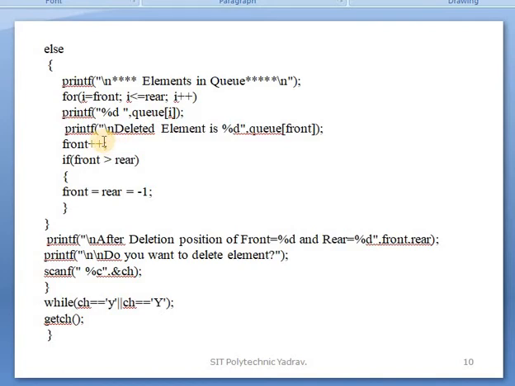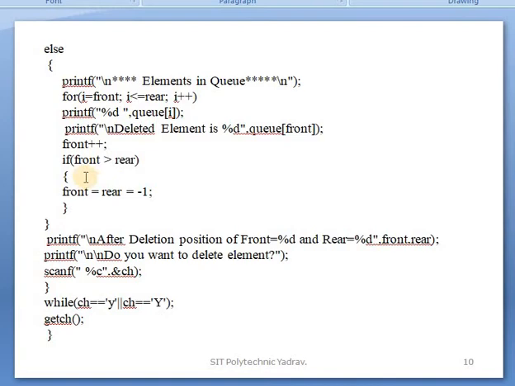Okay, after that, display the numbers one by one, all 5 numbers. After that, the next printf is executed: Deleted element is %d, which means the front of 0 number will be deleted. Again front of 1, and again the next condition is checked.